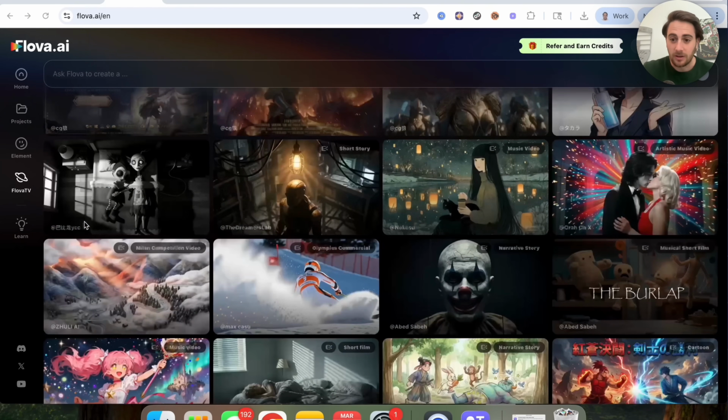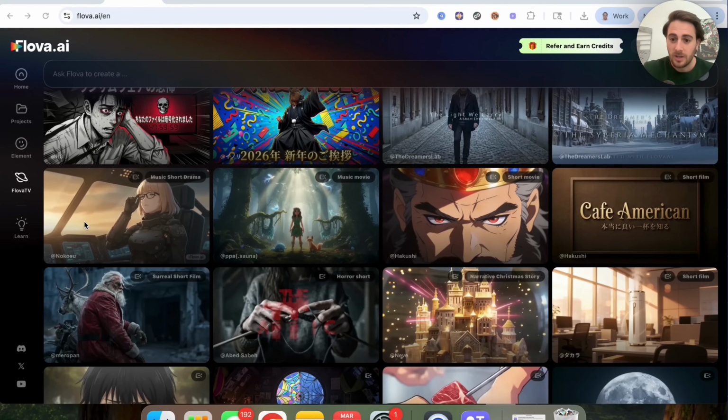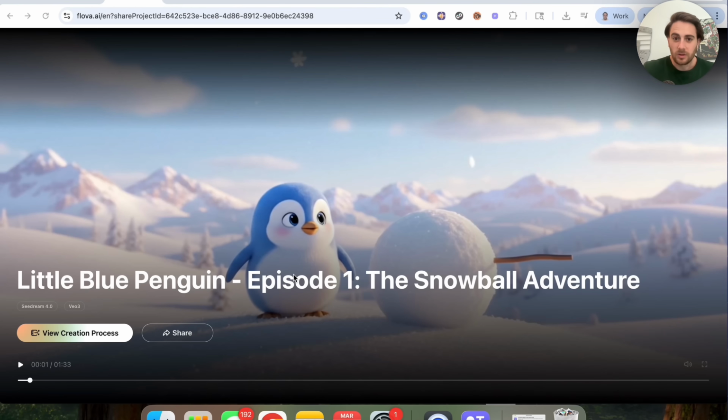Again, if we come down here, we could see that, for example, this right here actually went through and created this right here, which is like a short story of this little blue penguin, episode 1, the snowball adventure. So you could literally use this to create your own TV show, your own animation, and this is insane. Let's check this out.